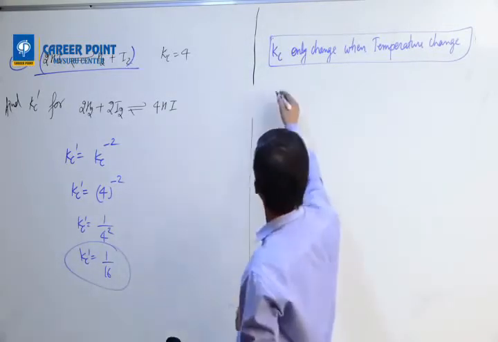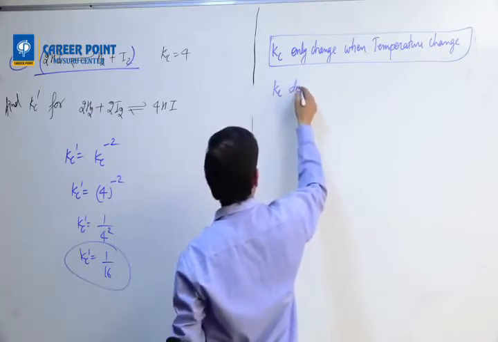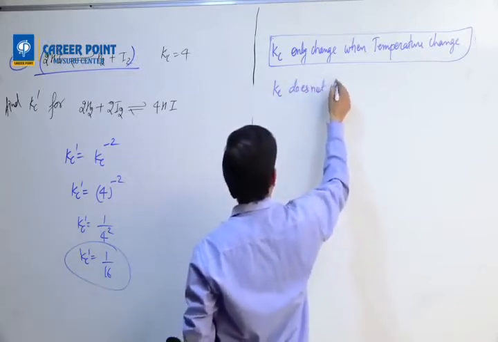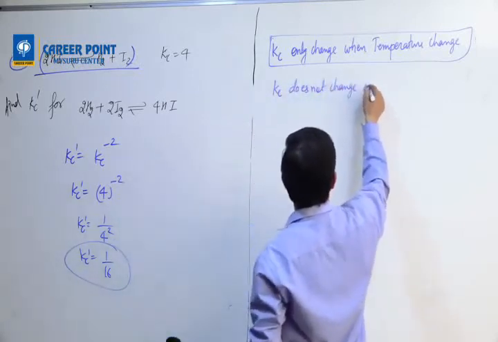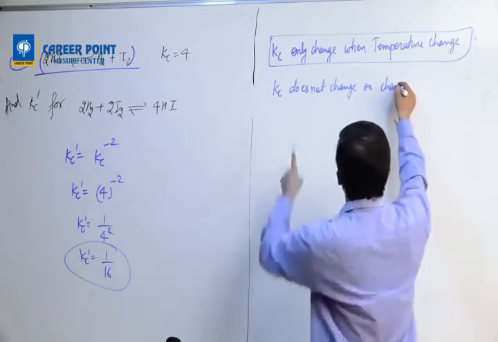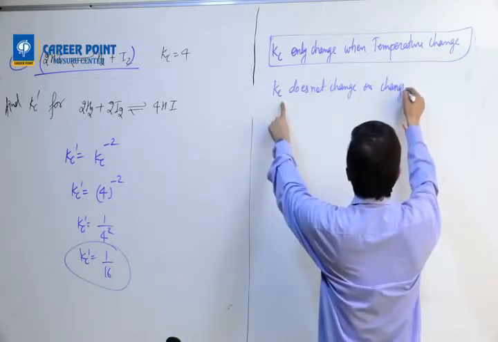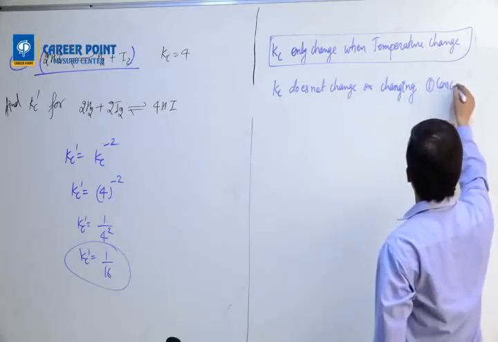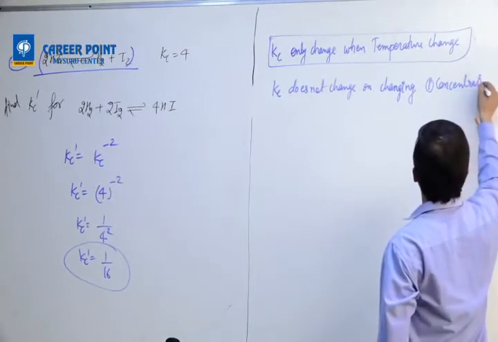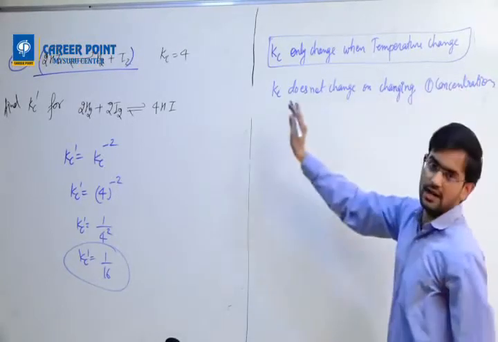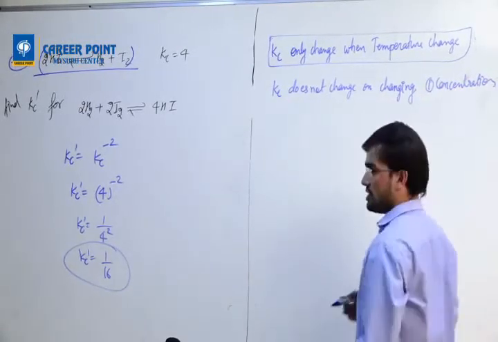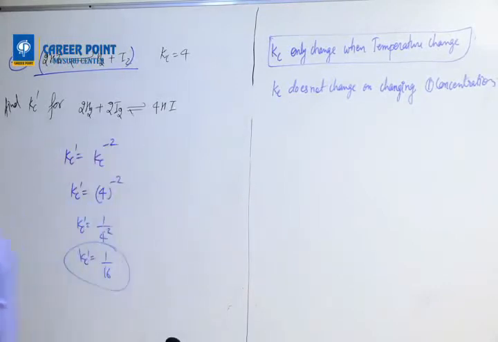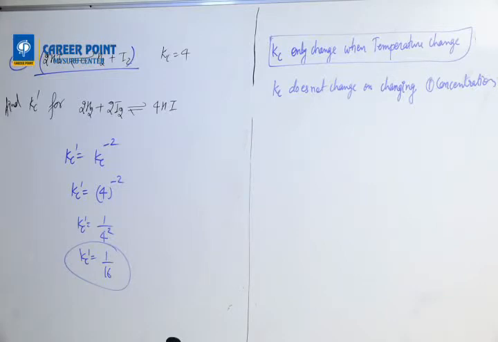It means Kc does not change on, this is important, on this only question will come, on changing concentration. If you change concentration, Kc is not going to change. Okay, Kc is not going to change on changing the concentration, right?